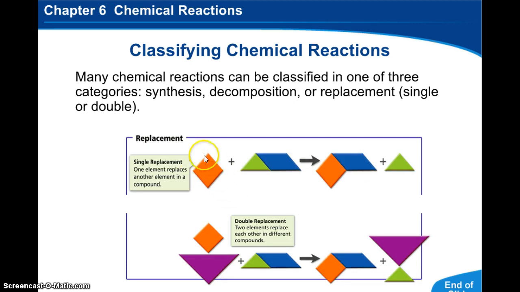So single replacement, we start off, I know they have shapes here, so think of it as we start off with an element, a single thing here, and a compound, and we end up with an element and a compound, but it's just a different element by itself and a different compound. Double replacement, you start off with 2 compounds. So this is a compound here, this is a compound here. They end up kind of switching partners, and we still end up with 2 compounds, or just different compounds than we started off with. And that's it.